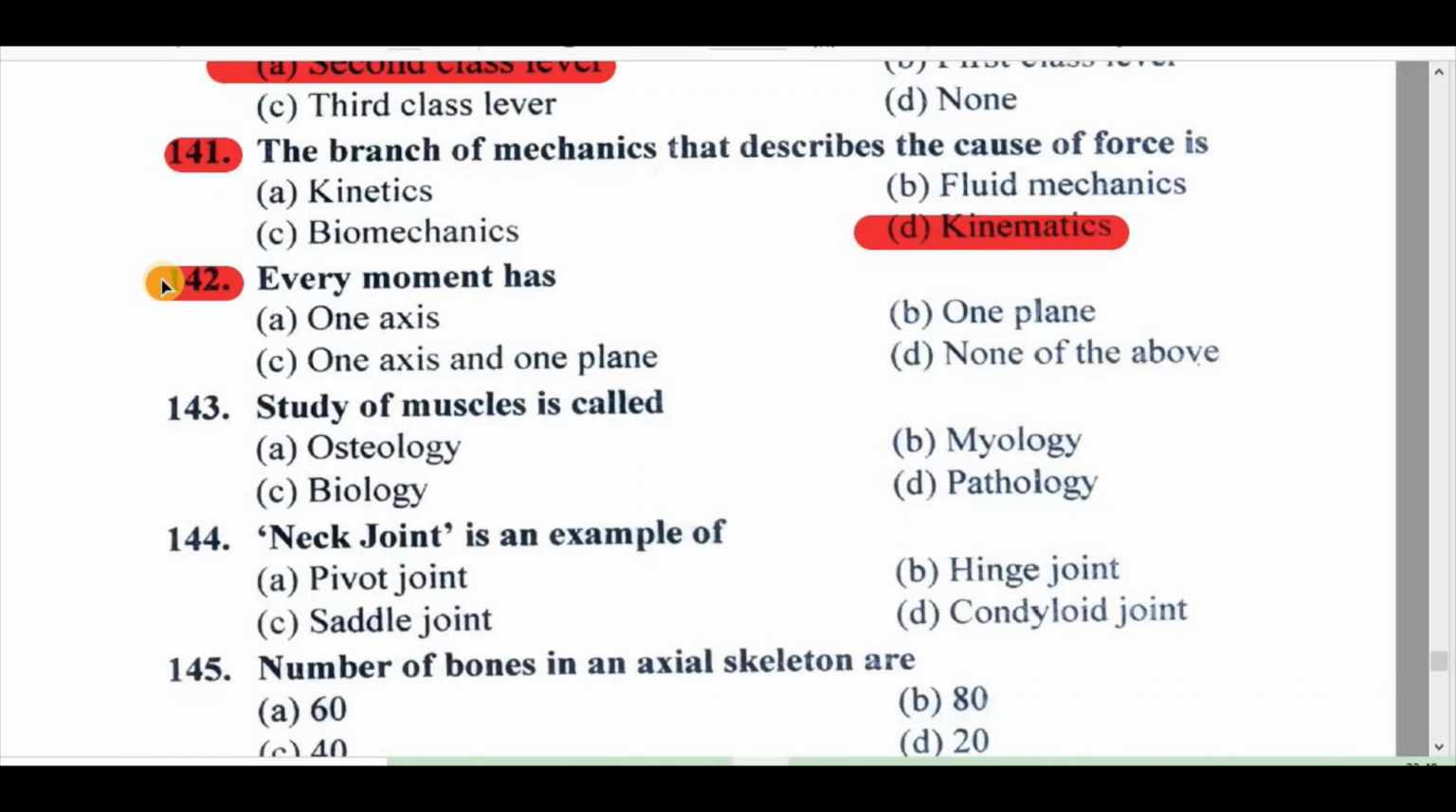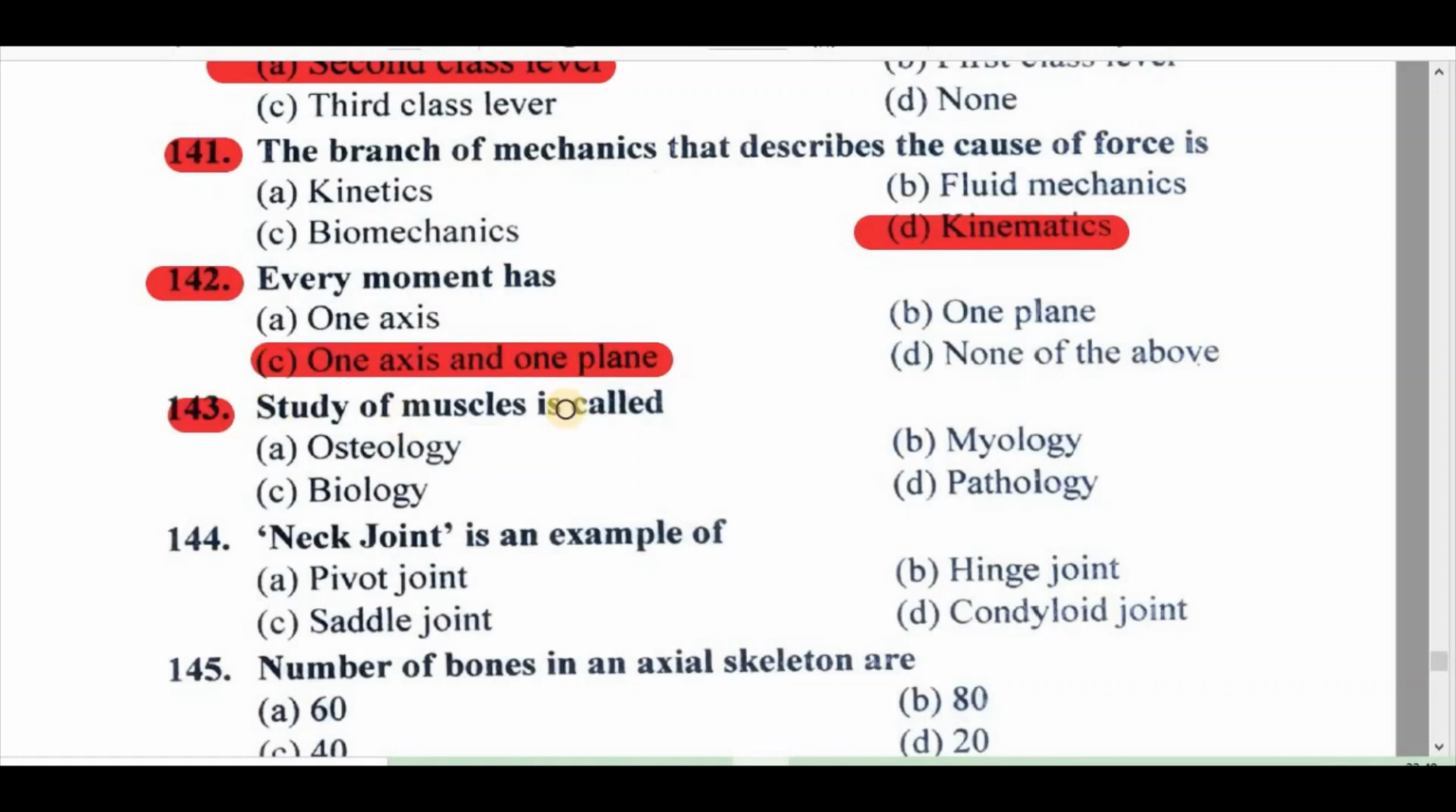142. Every movement has A. one axis, B. one plane, C. one axis and one plane, D. none of the above. C is the right answer, one axis and one plane.